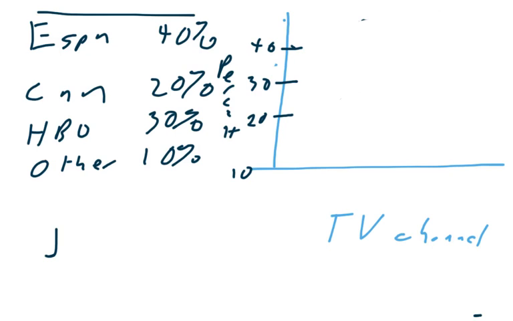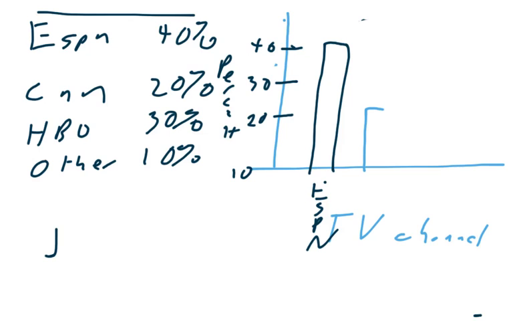And if I do this, then ESPN will look like this. Mark it down, ESPN. CNN is 20%, so maybe I do this, maybe you color it in. And so you've got 30% for HBO and 10% for other.